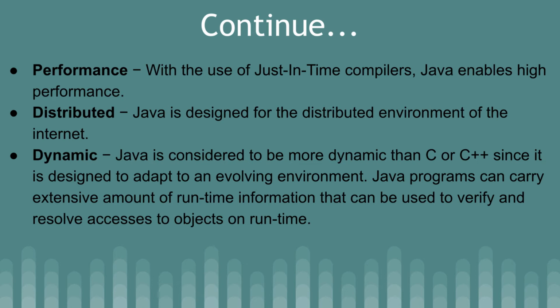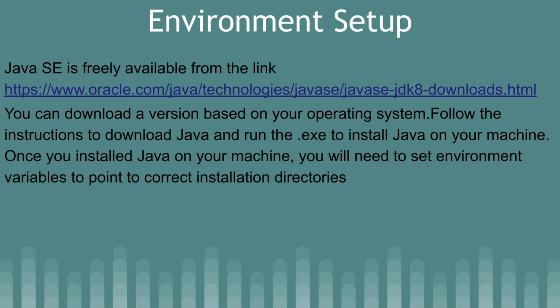Now how is it dynamic? Java is considered to be more dynamic than C or C++ since it is designed to adapt to an evolving environment. Java programs can carry an extensive amount of runtime information that can be used to verify and resolve accesses to objects at runtime.